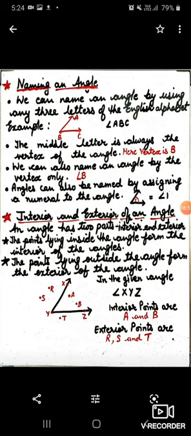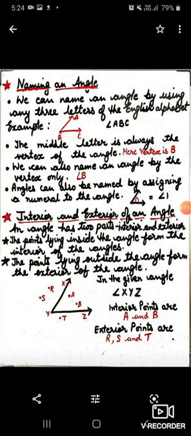The middle letter is always the vertex of the angle. Here the middle letter is B, so in the given angle, the vertex is B. We can also name an angle by the vertex only. So here we can say angle ABC, we can also name it as angle B.